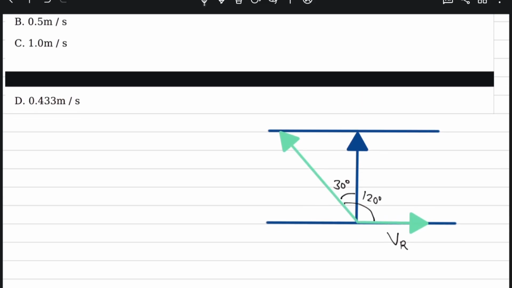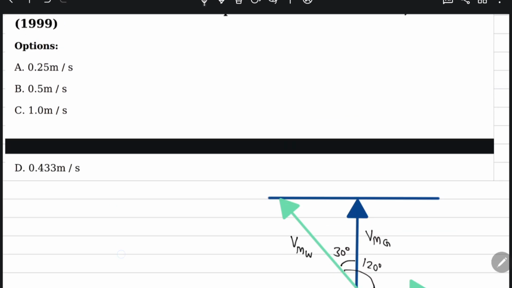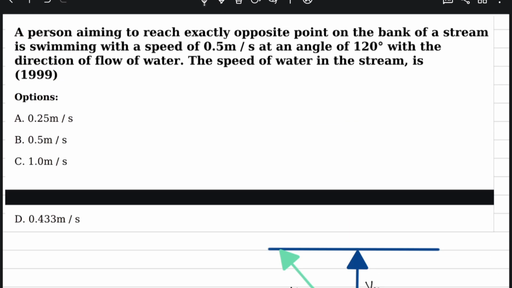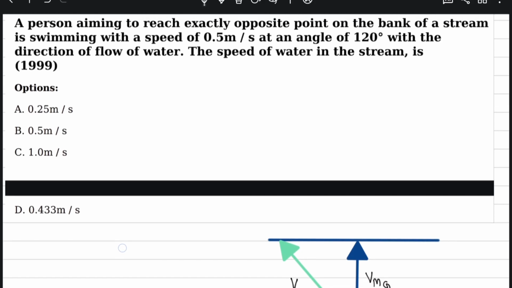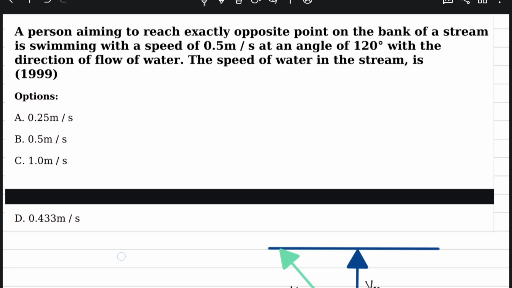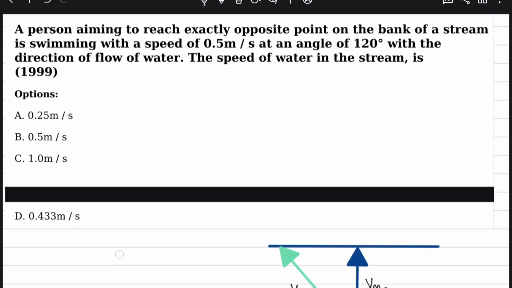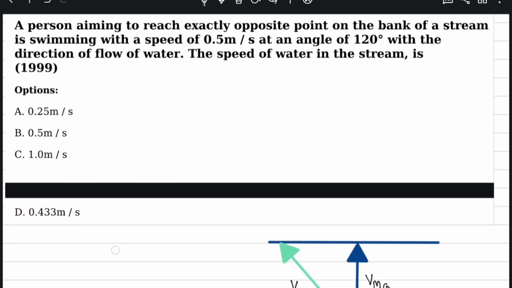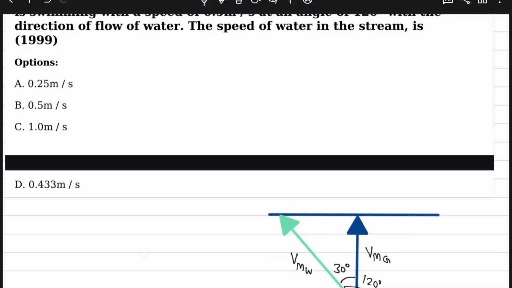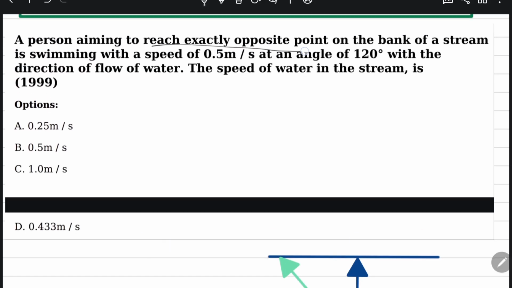Here they have given the velocity of man with respect to water, and this is the velocity of man with respect to ground. In this question, what they are telling is that a person is aiming to reach exactly the opposite point on the bank of a stream.